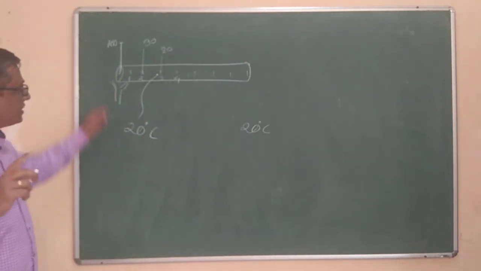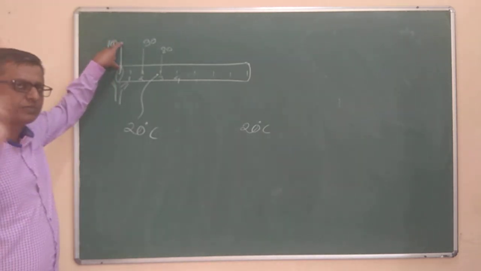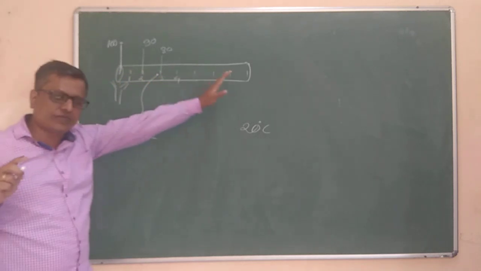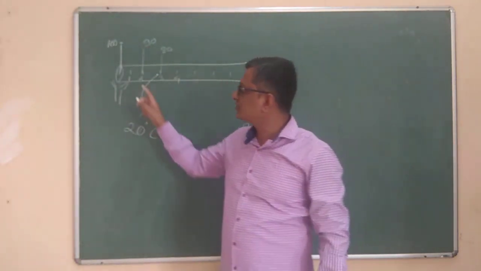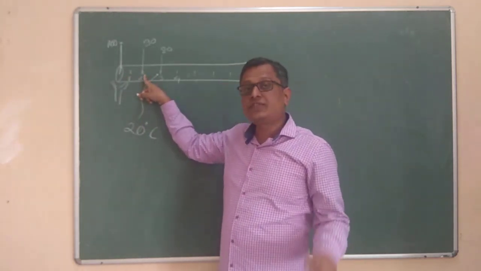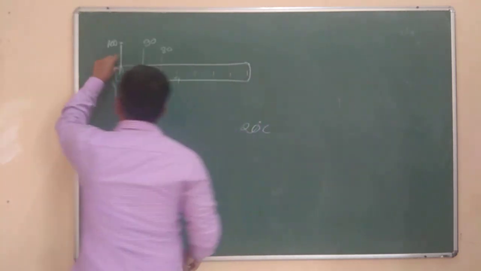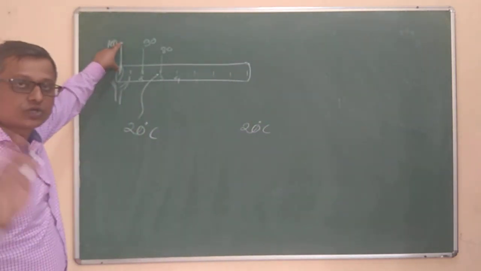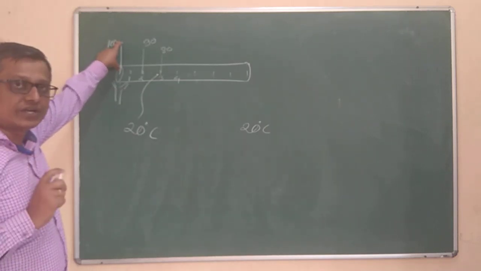Now, if I continue the heating and observe the temperature at any location on the rod, and that temperature is constant with respect to time, if 100 degrees is reached and it is not changing, then we say it is the steady state condition.